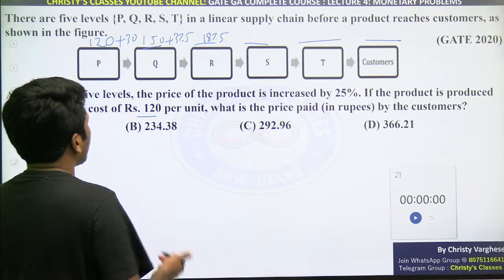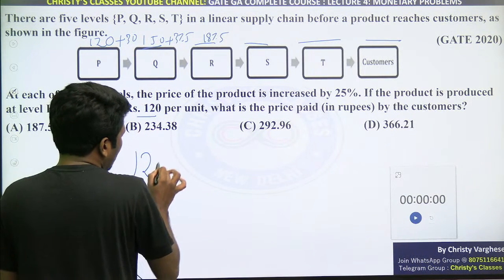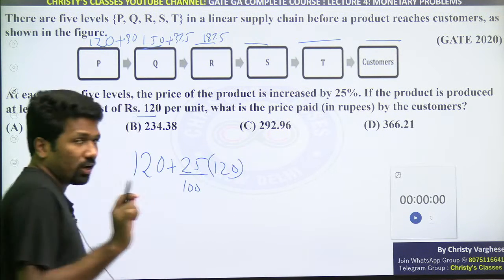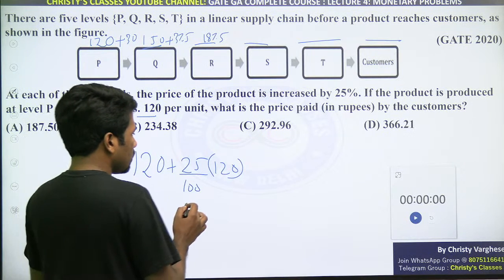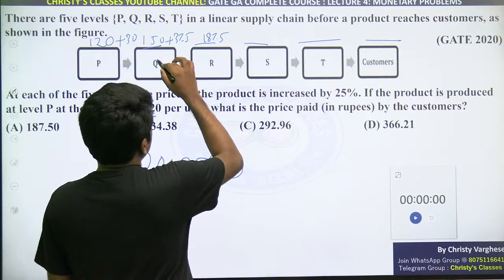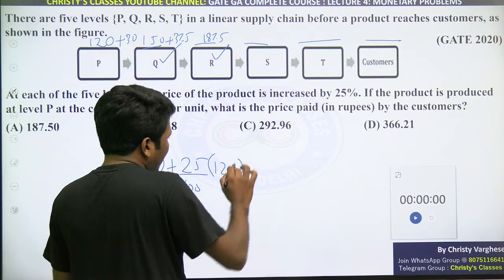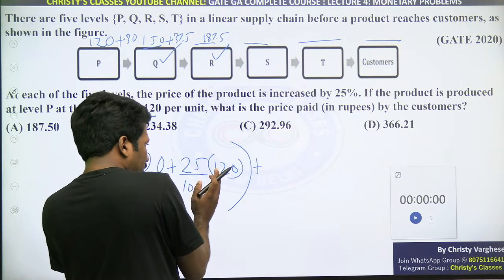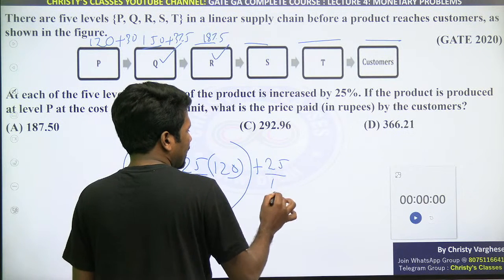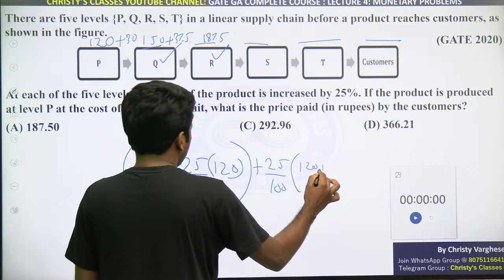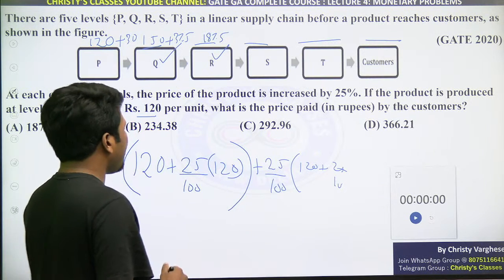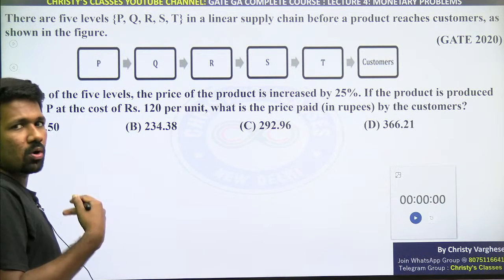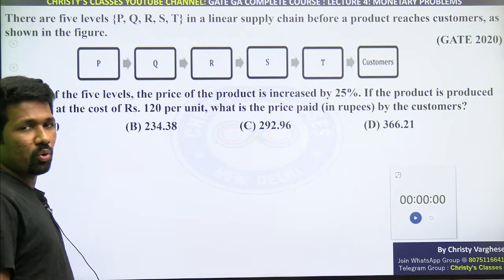But if that is complicated, what is happening you think? 120 के साथ 120 का 25% add कर रहा है ना. Listen very carefully, I am teaching you a concept with this question. उसके साथ that is second stage. Third stage में क्या हो रहा है? ये नया वैल्यू का 25% ऐड कर रहा है ना. नया वैल्यू के साथ नया वैल्यू का 25% ऐड कर रहा है. Are you understanding? That means every time the new amount 25% is added to the old amount. 25% of the new amount.